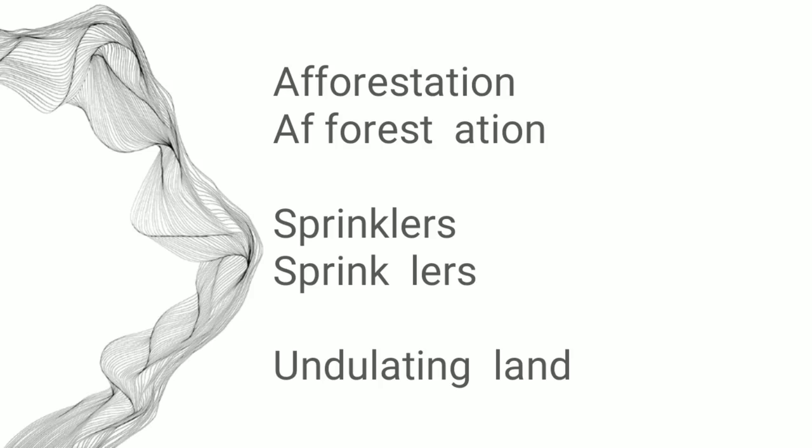Next is undulating lands. It is a kind of land which has bends with curves or waves. This kind of lands are called undulating lands, which are uneven or which are in curves or waves.